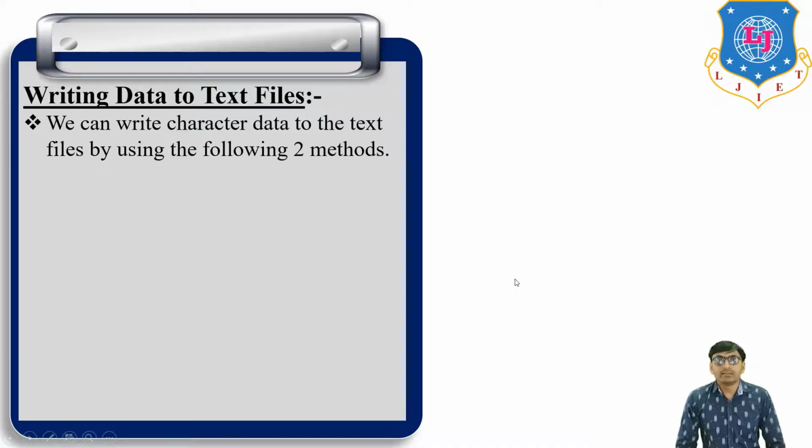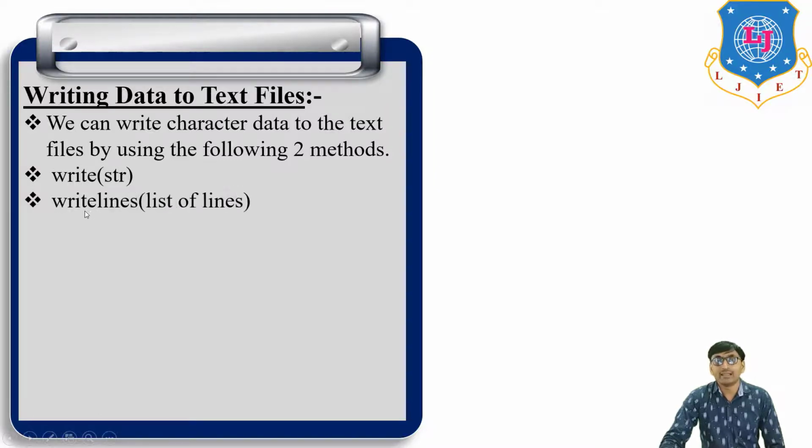Okay. Then next one, writing data to a text file. We can write character data to a text file by using the following two methods. First, write(str), and then writelines(list of lines).